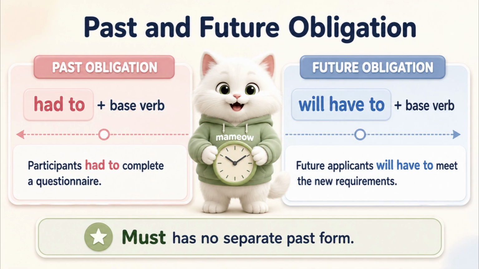Past and future obligation. For past obligation, use had to plus the base verb. For example, participants had to complete a questionnaire. For future obligation, will have to is often useful. For example, future applicants will have to meet the new requirements. Please note, must has no separate past form, so must is never correct. Use had to for a past obligation.